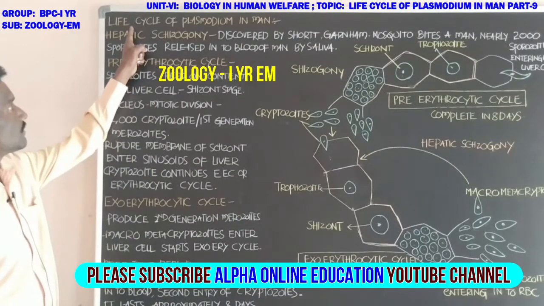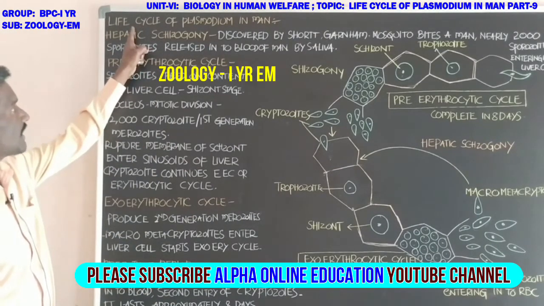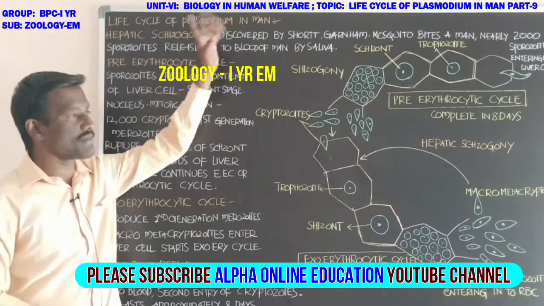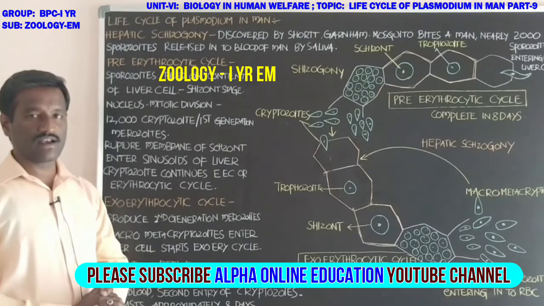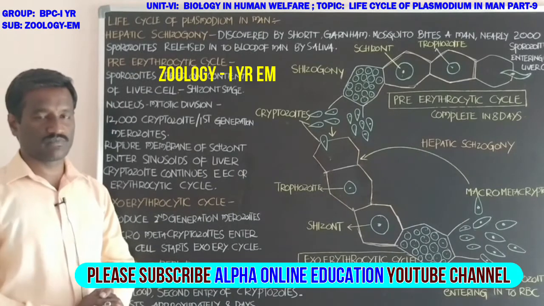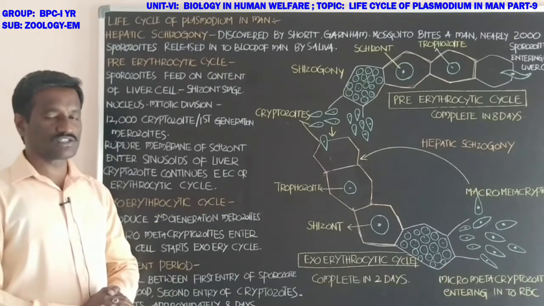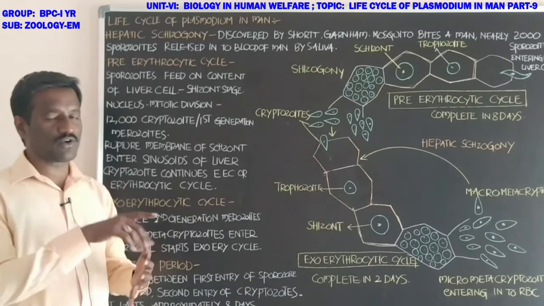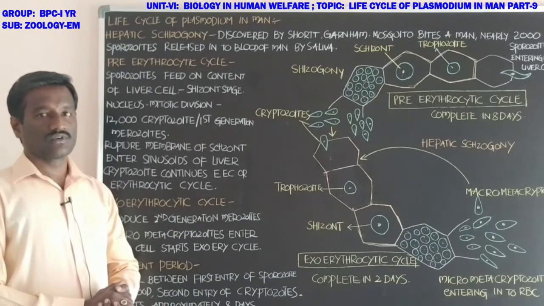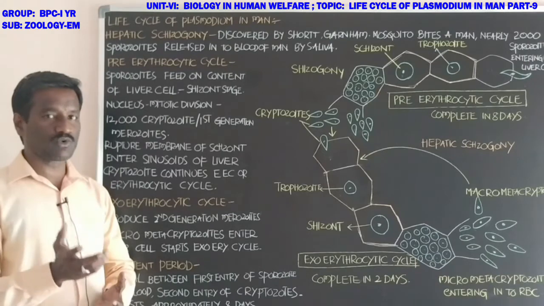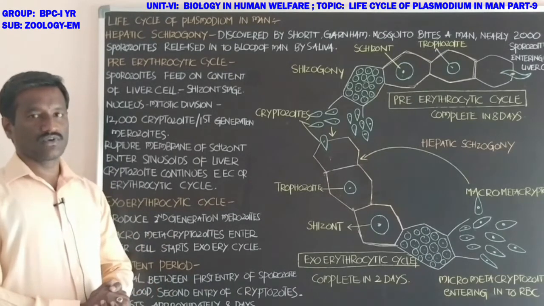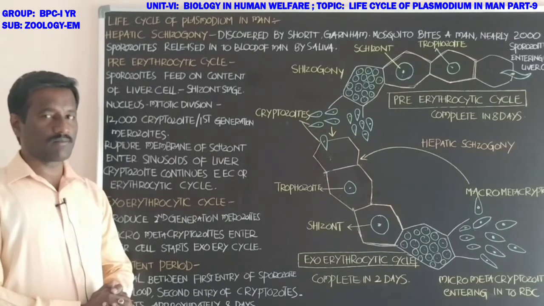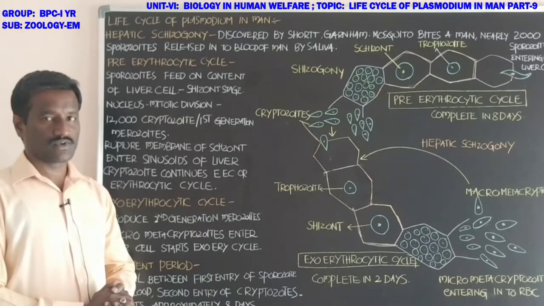Students, we are going to discuss the life cycle of Plasmodium in man. The life cycle of Plasmodium in man is asexual reproduction. Which type of asexual reproduction? In Plasmodium vivax in man, it is called schizogony. Schizogony is one type of asexual reproduction.